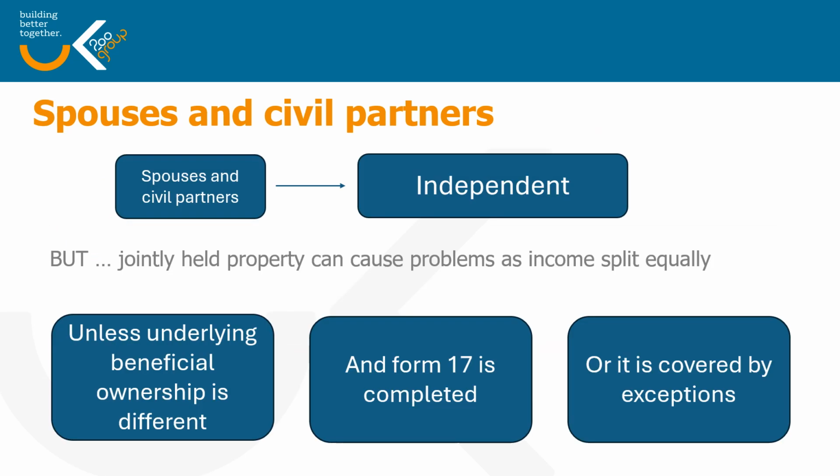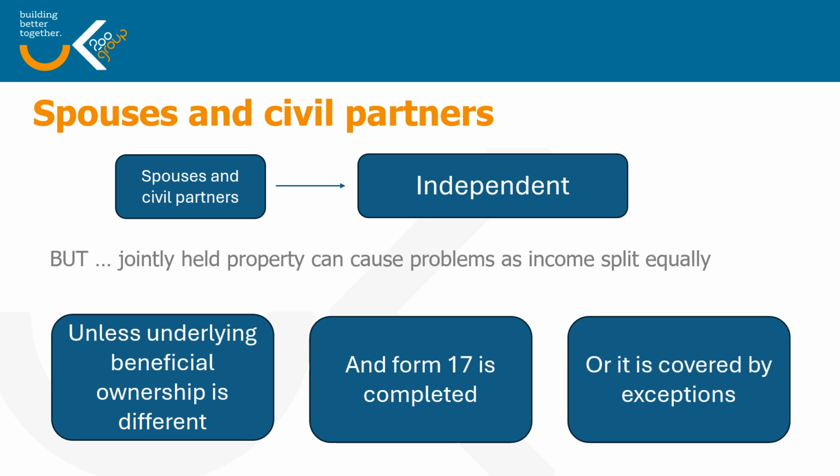Now, as we said before, spouses and civil partners are treated as independent taxpayers, but there are situations where we do need to consider the situation, and that is where they have jointly held property. So let's just say they have something like a house which they rent out, which they own 50-50.